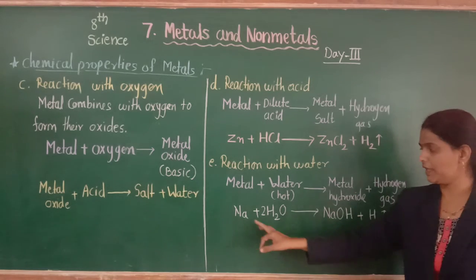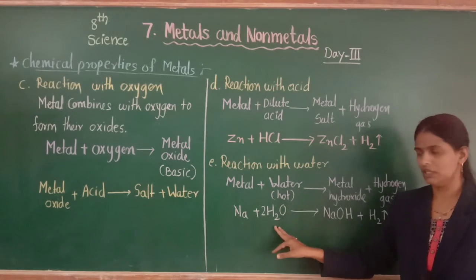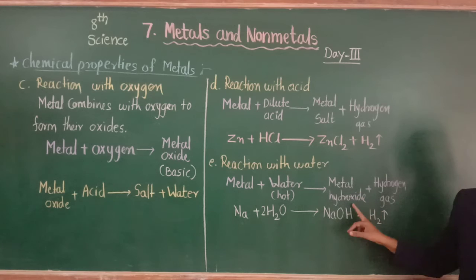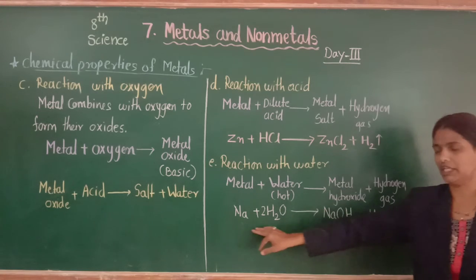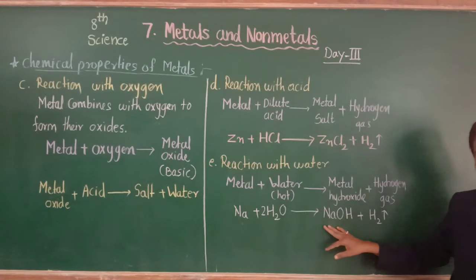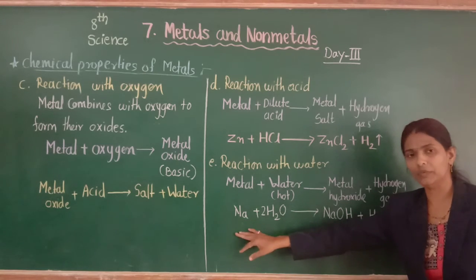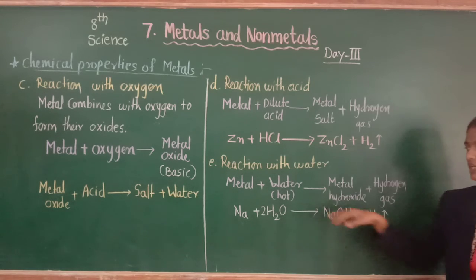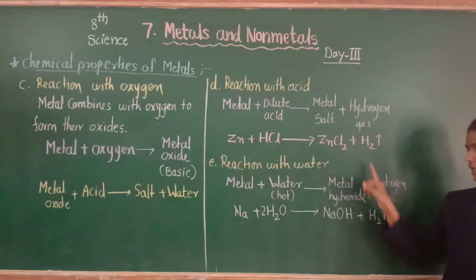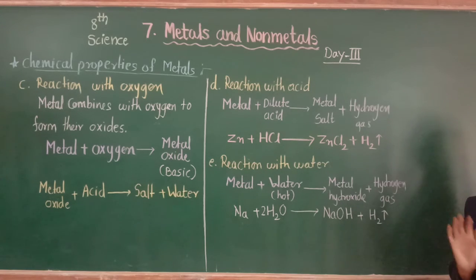See the example, sodium is a metal. So sodium reacts with water, then we get metal hydroxide, that is sodium hydroxide NaOH, along with hydrogen gas. When we take magnesium, we get magnesium hydroxide along with hydrogen gas. When we take aluminum, we get aluminum hydroxide along with hydrogen gas. It means when a metal reacts with water, we get metal hydroxide along with hydrogen gas. So write this down in your notebook.